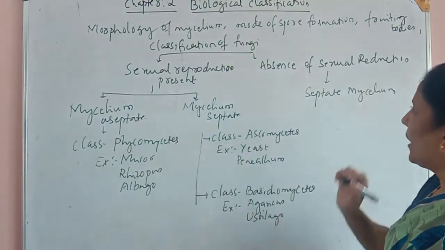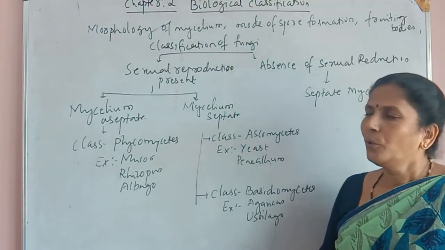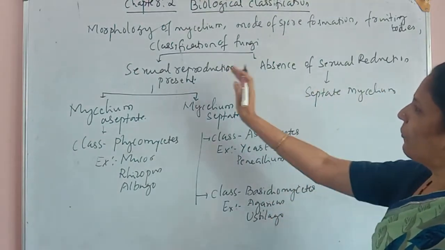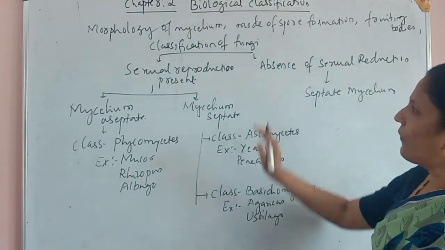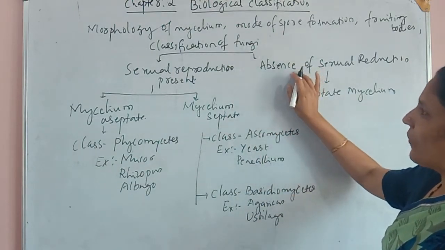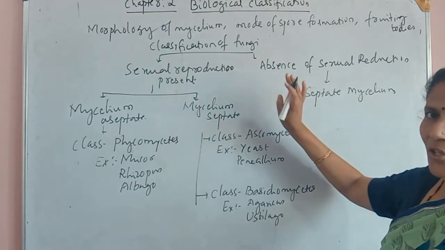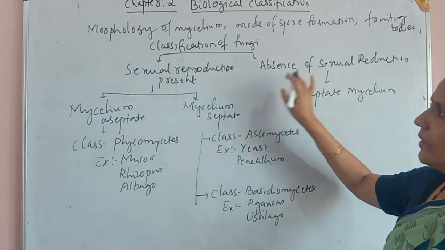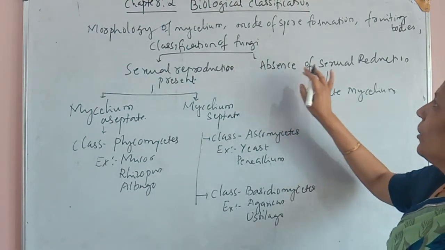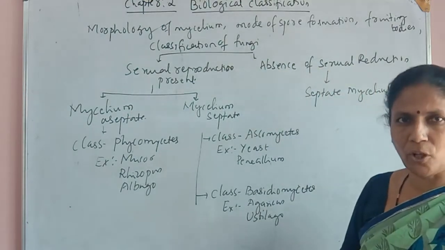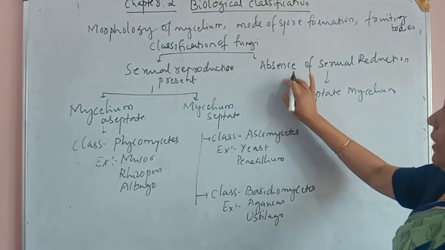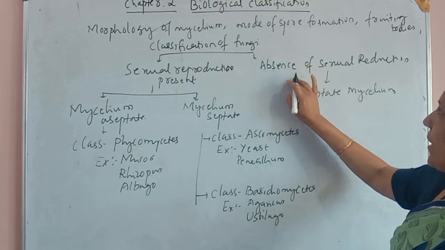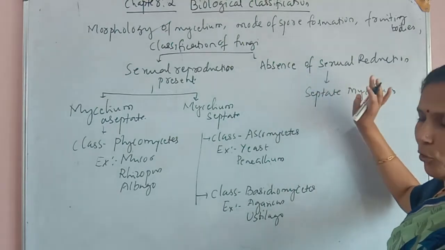And here there is one more group which we have separated from this group. The members of this group do not have sexual reproduction, which means they continue their generation only with the help of asexual reproduction. That's why this group is said to be the absence of sexual reproduction group.